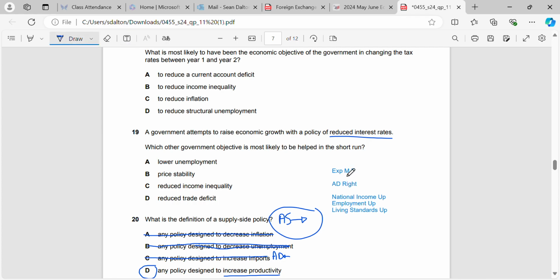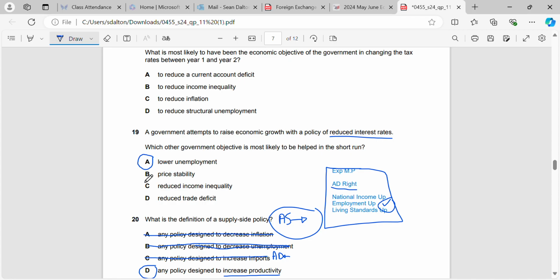So once we know the effect of an expansionary monetary policy, the question becomes really easy. We can see that the objective to be helped in the short run has to be lower unemployment. Employment going up, and that's because we move AD to the right.